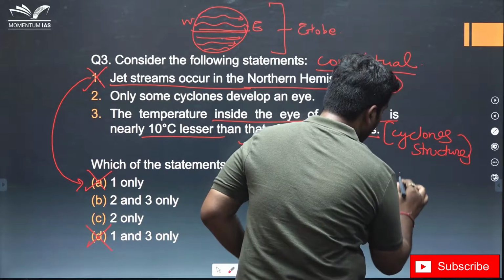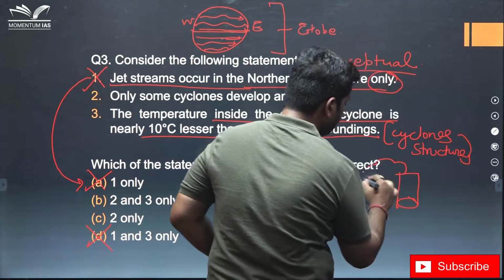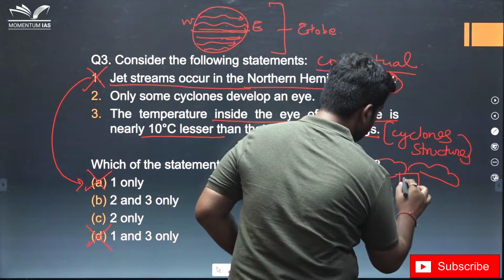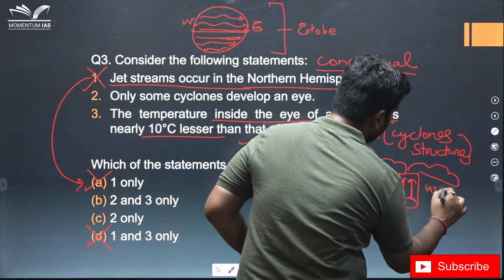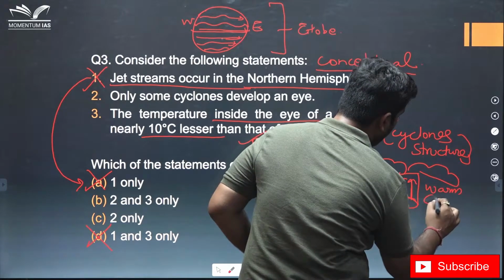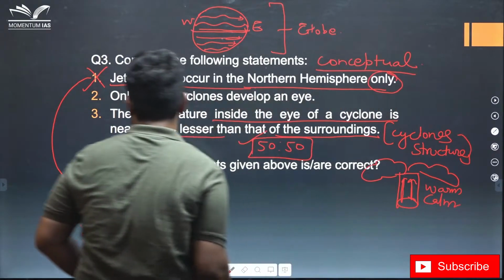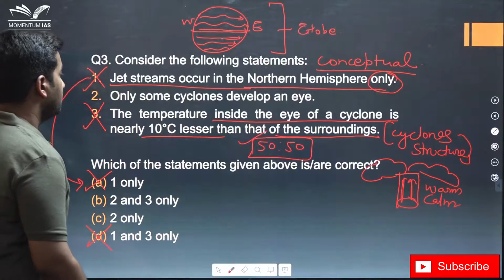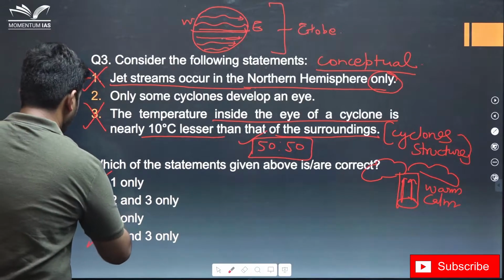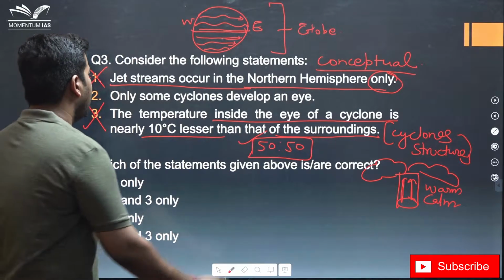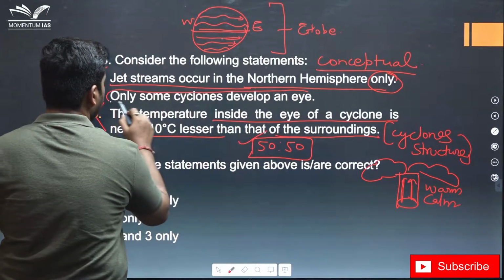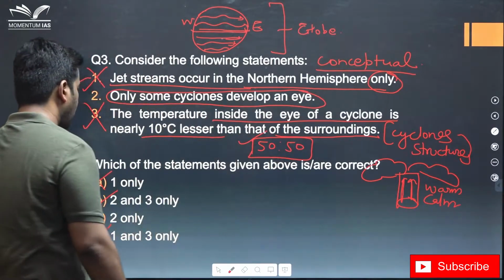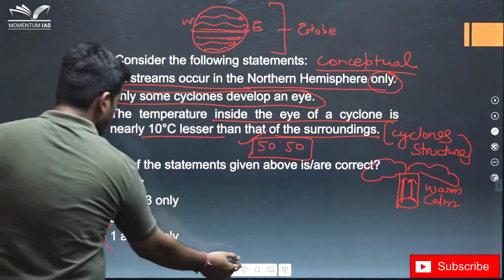The eye of the cyclone is comparatively warmer and calm. So from here I can eliminate this option as well. If I eliminate this option, then we are only left with one option. Even if you don't know this statement, it doesn't matter. You have, sorry, this is not the answer.